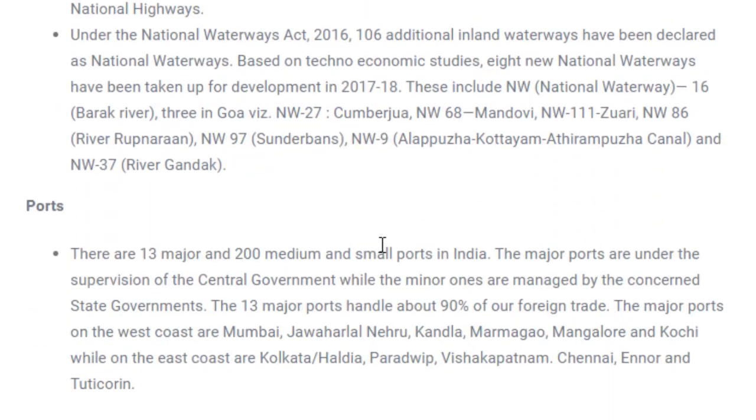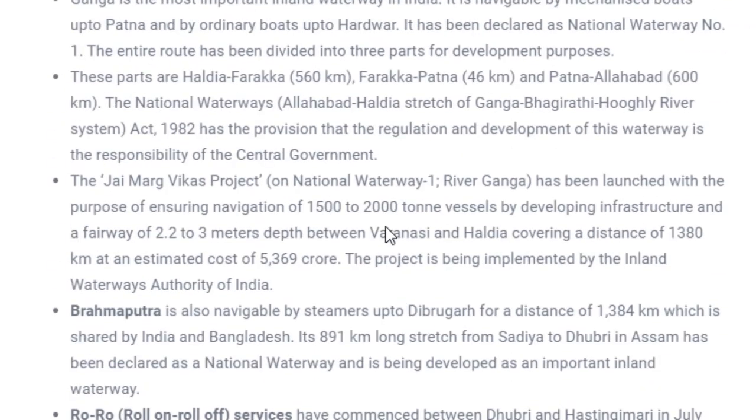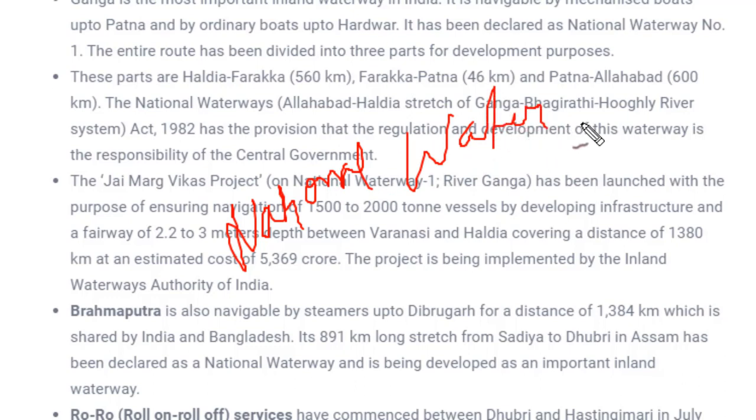These are very important. Since these are factual, you should know the direction. You don't need to just read the factual information over here. What you can do is take the map of the national waterways. It's not given on this website, or else I could have shown you. You can take the map of national waterways and you can locate them.